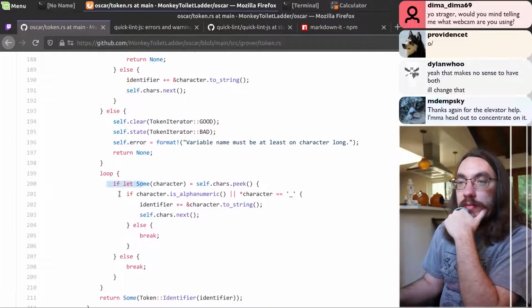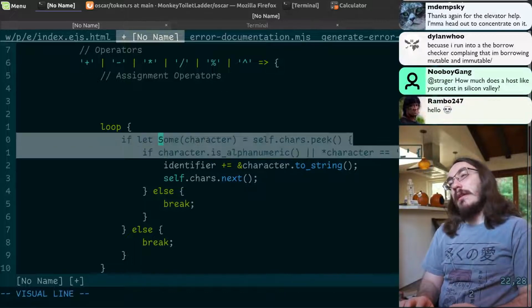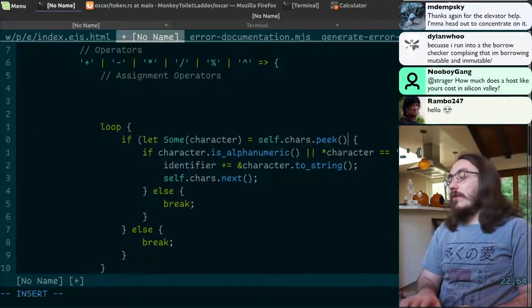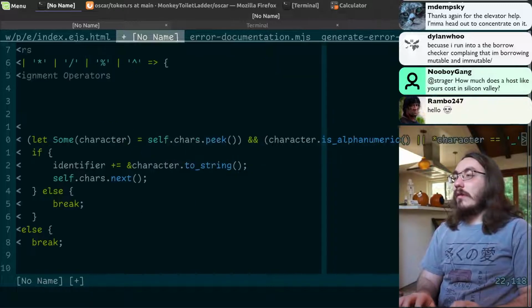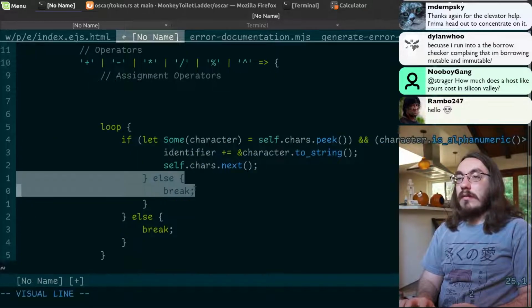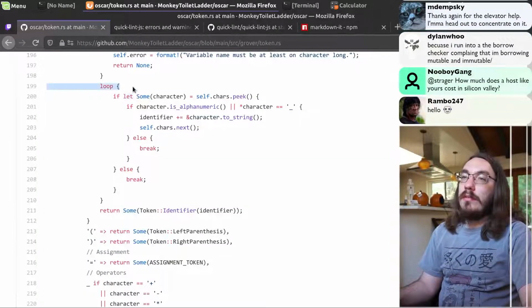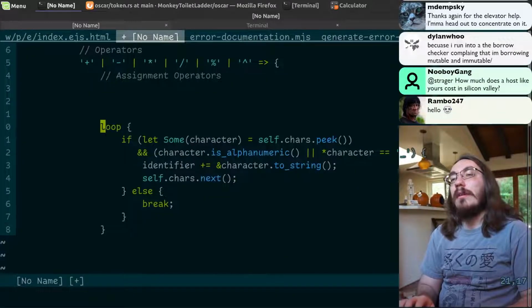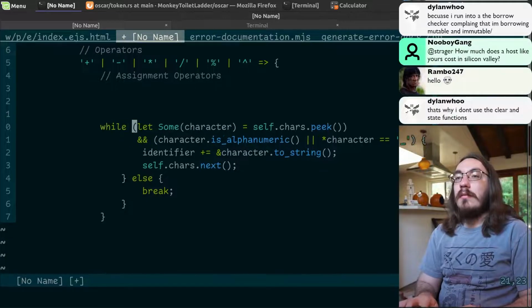So you have this if break pattern. I think you can do, no, you can't. You can't merge those, can you? I don't know if you can do parentheses there. Can you do parentheses? Could you do it like that? I don't know if you can do it like that, but if you could, maybe do it like that. And can't this be a while loop? If you can do that, then this could be a while loop, right? Does Rust have a while loop? So you do while this crap.